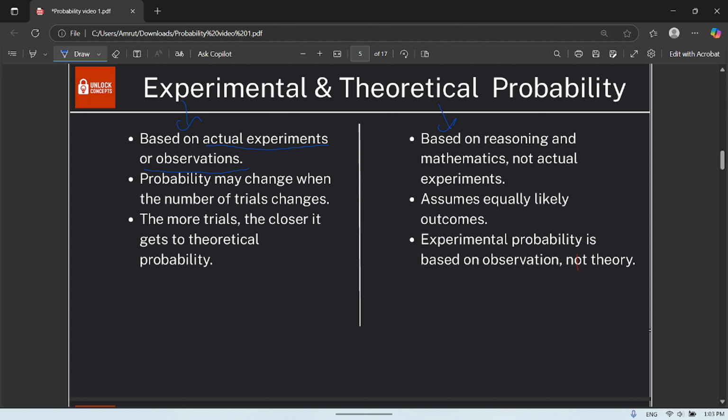But theoretical probability is based on reasoning and mathematics, not actual experiments. Experimental probability may change when the number of trials change. Theoretical probability assumes equally likely outcomes. The more the trials, the closer we get to the theoretical probability. Experimental probability is based on observation, not theory.